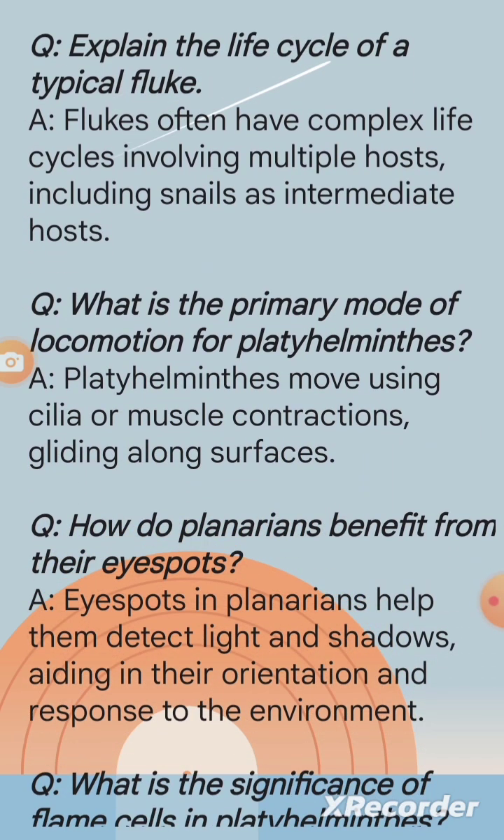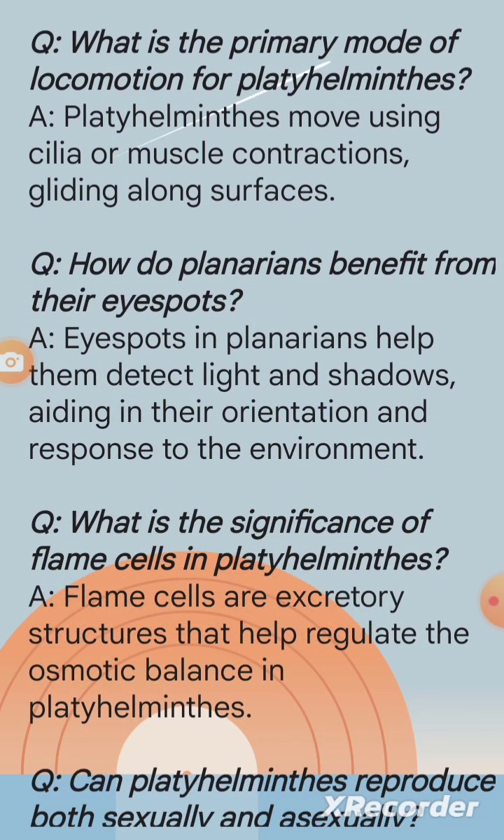Question: what is the primary mode of locomotion for platyhelminthes? A. Platyhelminthes move using cilia or muscle contractions, gliding along surfaces. Question: how do planarians benefit from their eye spots? A. Eye spots in planarians help them detect light and shadows, aiding in their orientation and response to the environment.